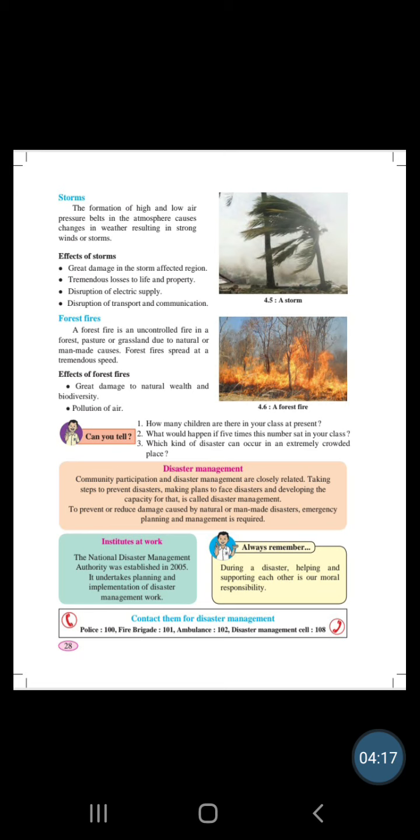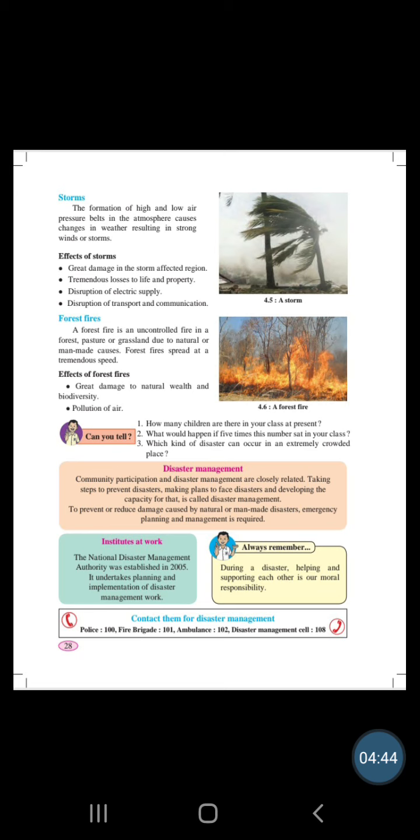Disaster management. Community participation and disaster management are closely related. Taking steps to prevent disasters, making plans to face disaster and developing the capacity for that is called disaster management. In short, there are institutes which, after facing the disaster, take their role to improve the situation.